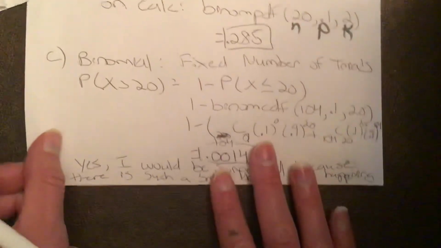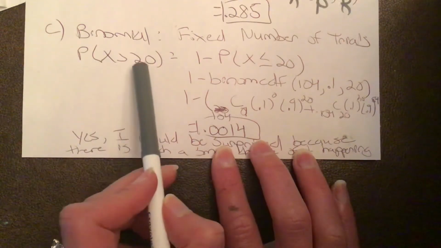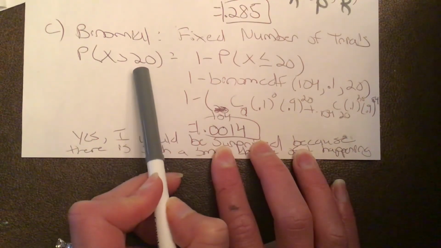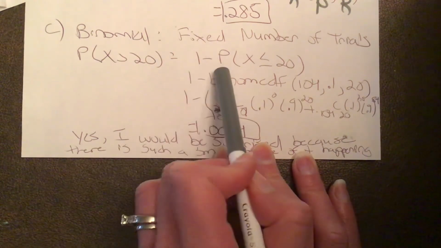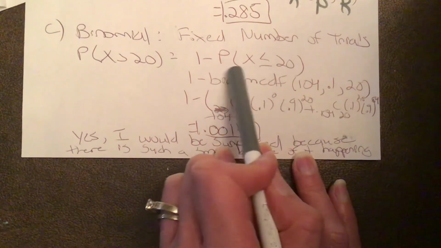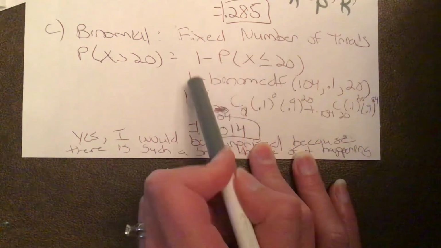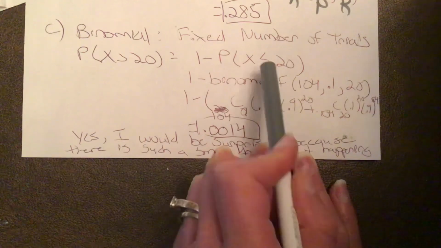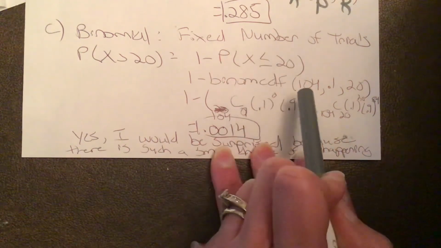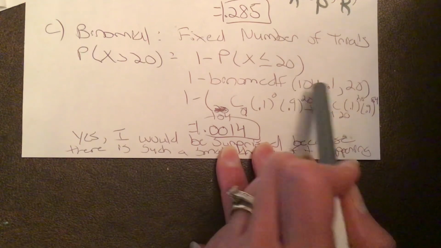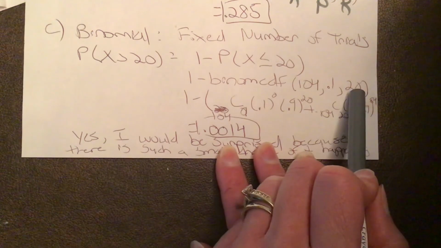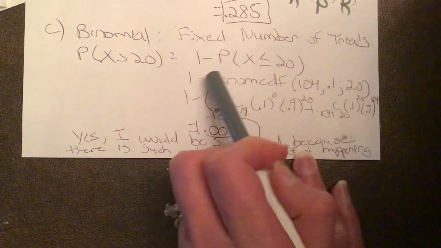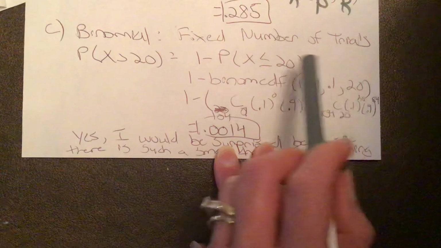So just showing you how you would set this one up. We want to find the probability that x is greater than 20. He gets more than 20 upgrades. Remember, the way the calculator is, it will not do greater than. So I'm going to do 1 minus the probability that x is less than or equal to 20. So on my calculator, it would be 1 minus binom CDF. I'm using CDF here because it's an inequality. 104, because that's the number of trials. 0.1 is the probability of success. And I want to find the probability of getting 20 or fewer successes. Then I'm going to do 1 minus that. So that's how you would do it on the calculator.